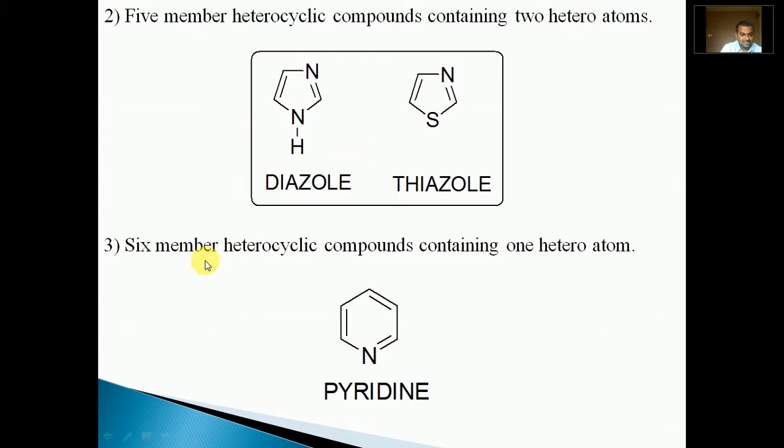The third class, 6-membered heterocyclic compounds containing 1 heteroatom. For example, pyridine contains 6 members, 1 nitrogen and 5 carbon atoms. Hence it is a 6-membered heterocyclic compound and only 1 nitrogen is present as a heteroatom. That's why it is a 6-membered heterocyclic compound containing 1 heteroatom.